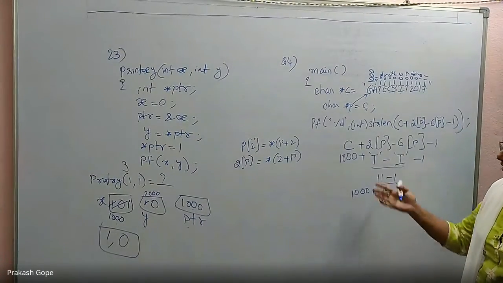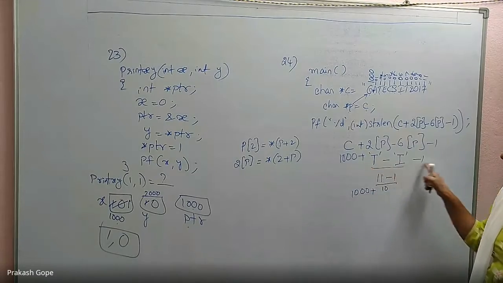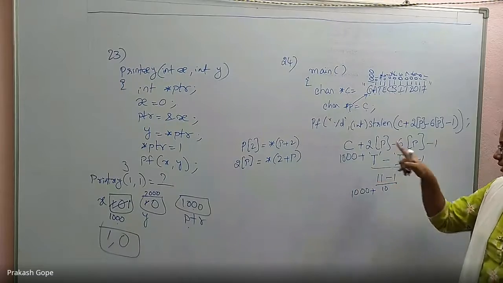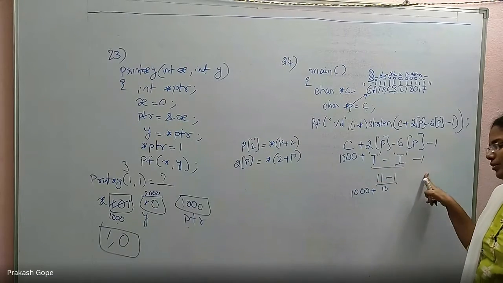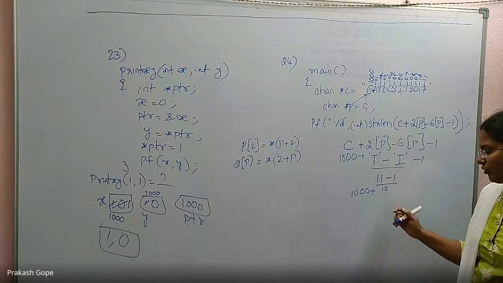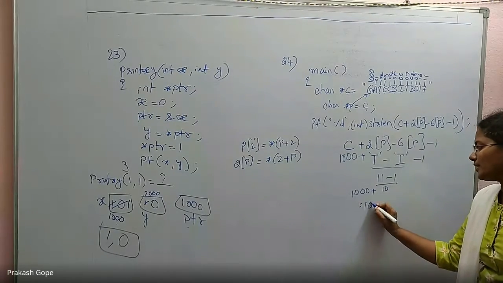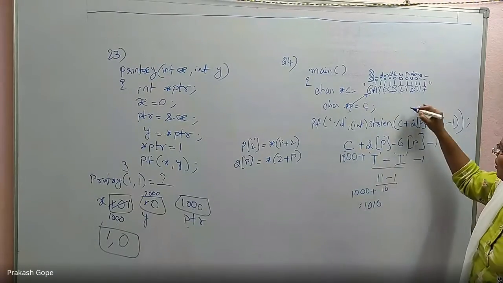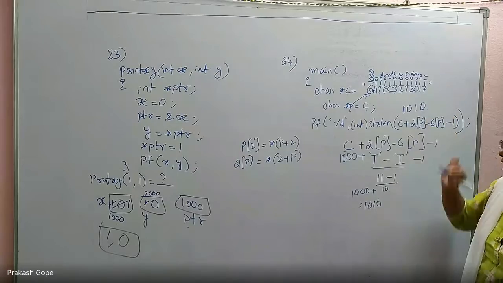1000 plus. See, the operation is definitely left to right associative. So first an integer is added to this. From that we will do a subtraction. From that we will do one more subtraction. This will also give me the same thing. So the final answer is 1010. So with this expression resolved, it gives me 1010, which is a char star.